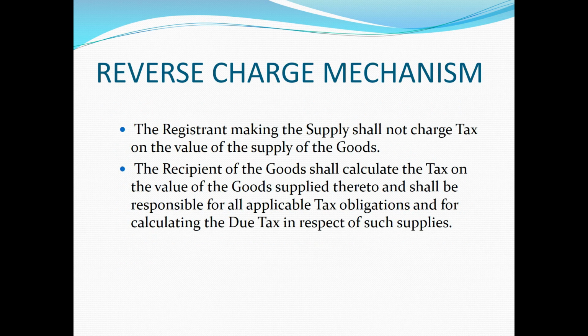In these cases, the registrant making the supply shall not charge VAT on the value of supply. It is the duty of the recipient of goods to calculate the tax on the value of goods supplied, and also he is responsible for the applicable tax obligation and for calculating the due tax in respect of these supplies. Reverse charge.